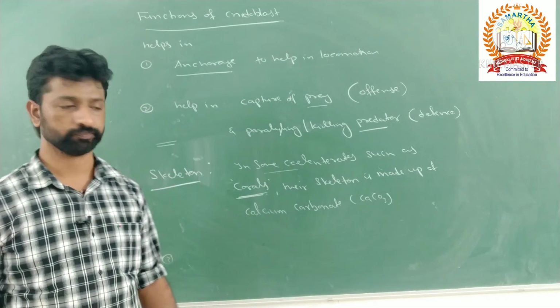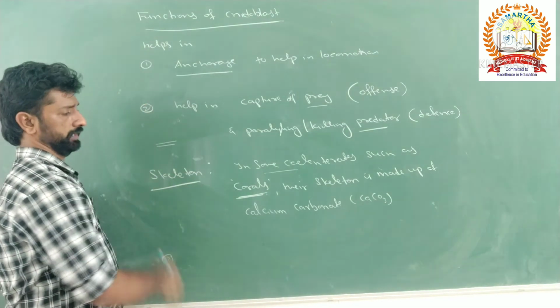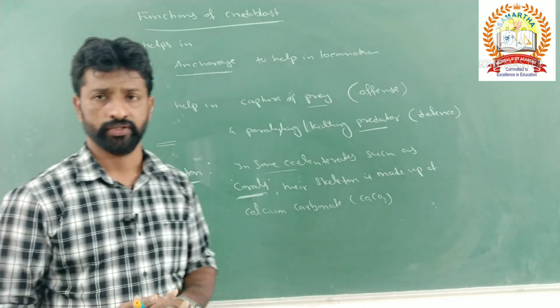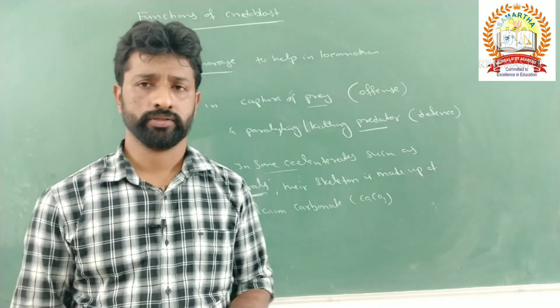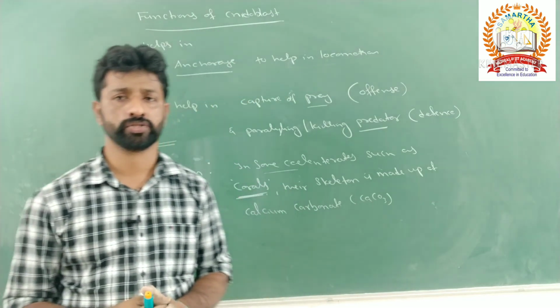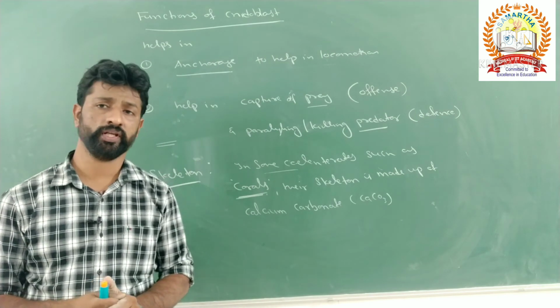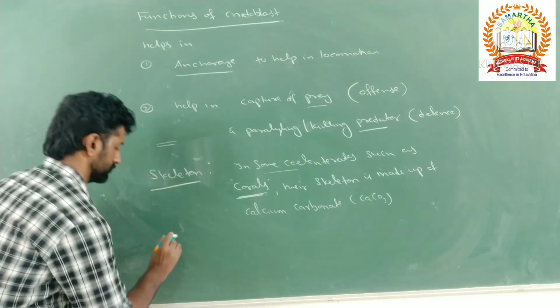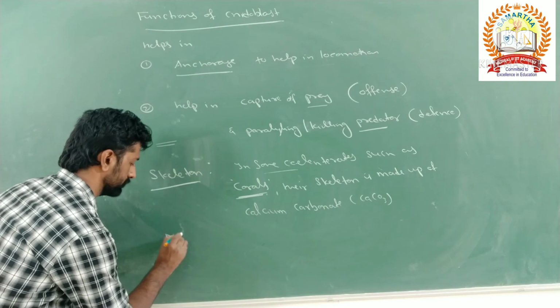Any doubt in this one? Okay. Next, in cnidarians, the body exists in two different forms in some cnidarians. So cnidarians exhibit polymorphism.